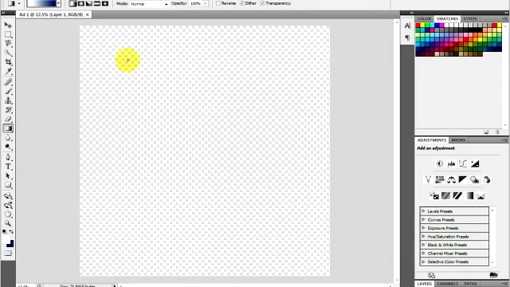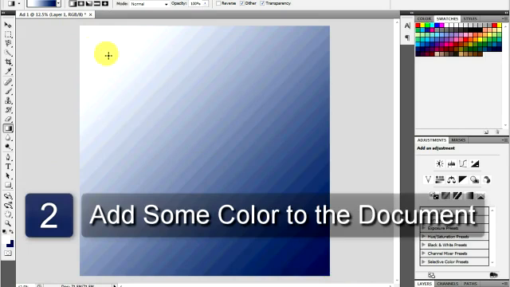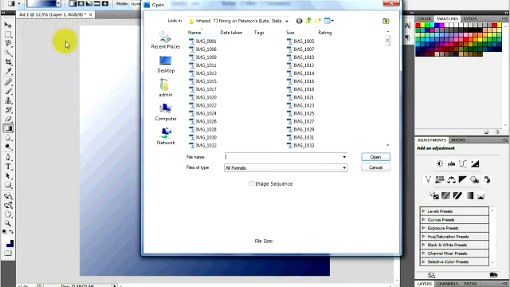Next, select Foreground Color. In the dialog that opens, make the color whatever color you want the background color of your ad to be. As an alternative, you could simply select the Gradient tool and choose a new color and apply the gradient to the image.